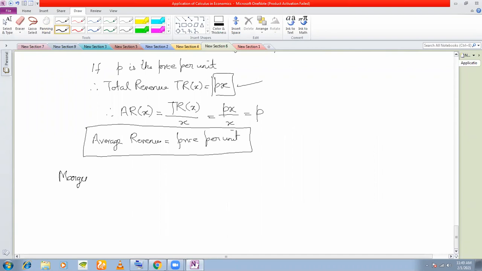Marginal, as I told you, remember when I talk about marginal, it means differentiation. If you remember, in case of cost, marginal cost was the differentiation of total cost, right?